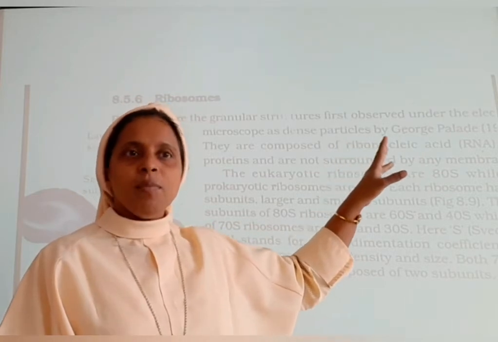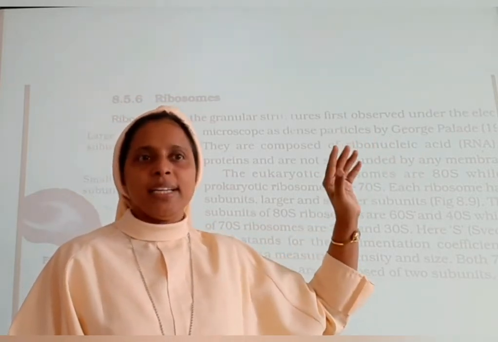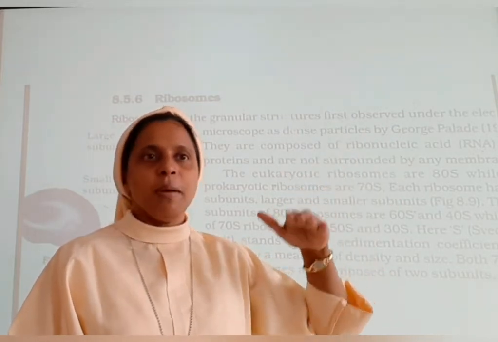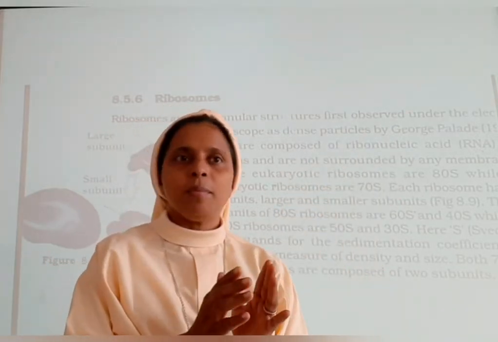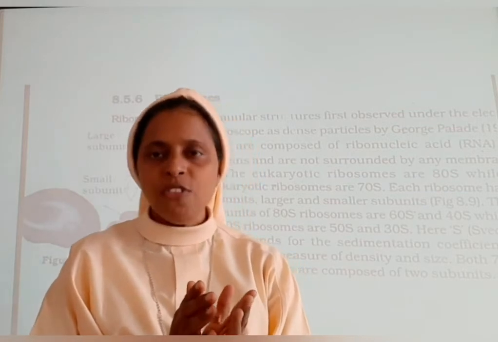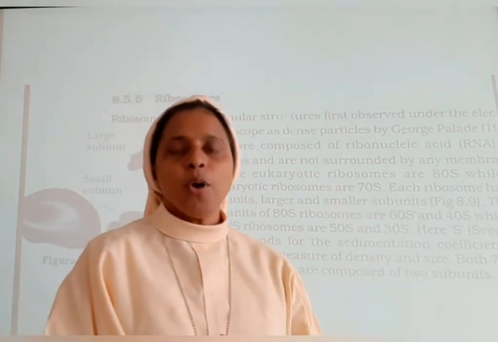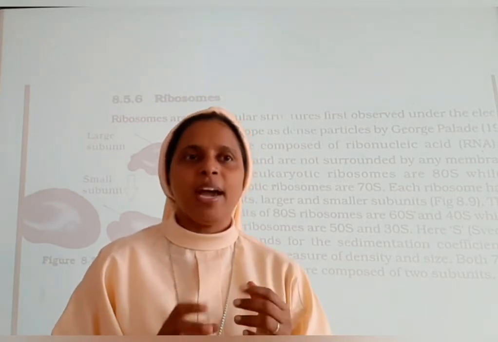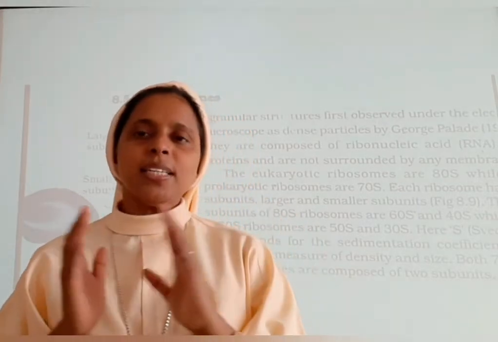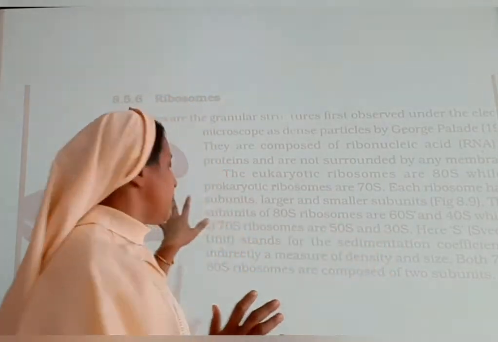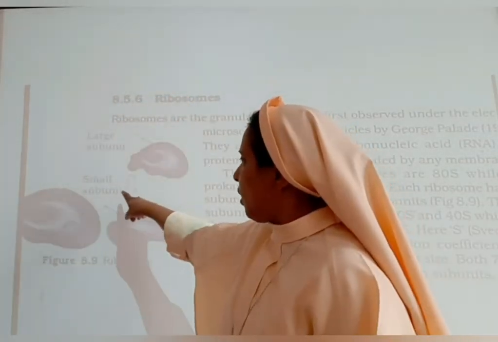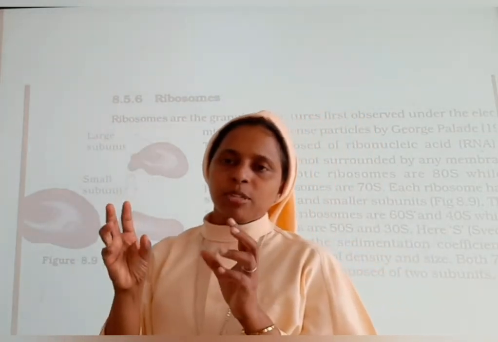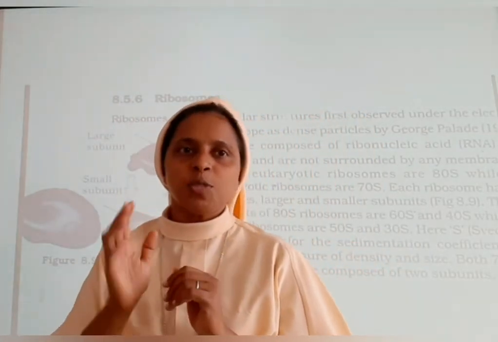So what is this ribosome? They are composed of ribonucleic acid and proteins, and are not surrounded by a membrane. The eukaryotic ribosomes are 80S and the prokaryotic ribosomes are 70S. Each ribosome has a larger as well as a smaller subunit. You can see here the smaller subunit as well as the larger subunit.